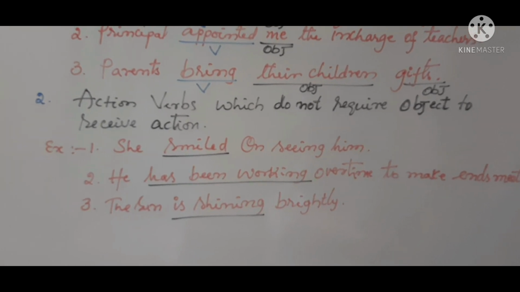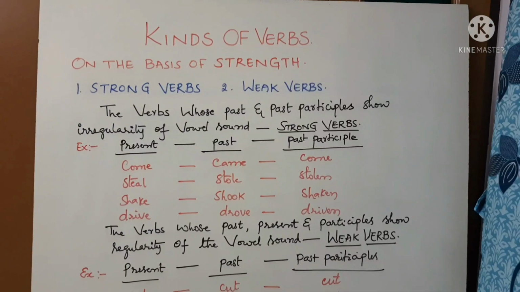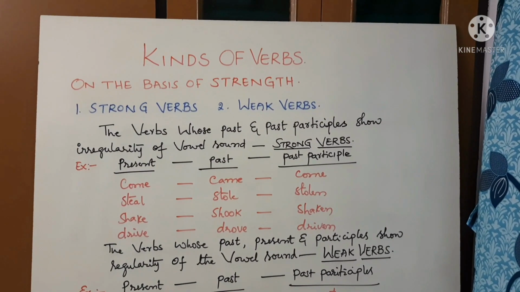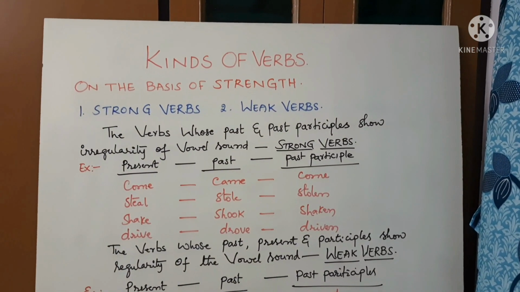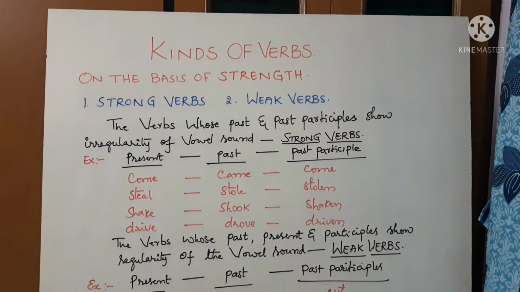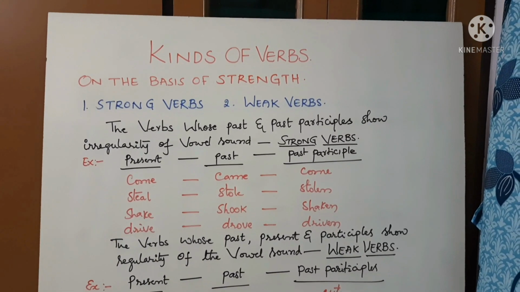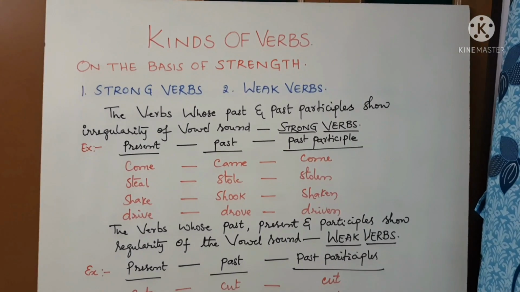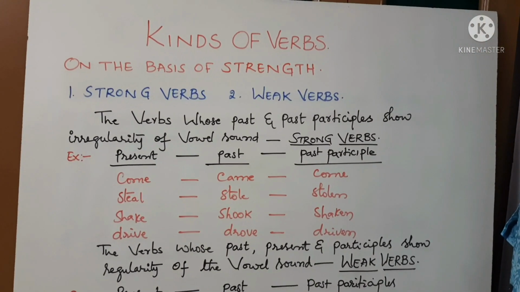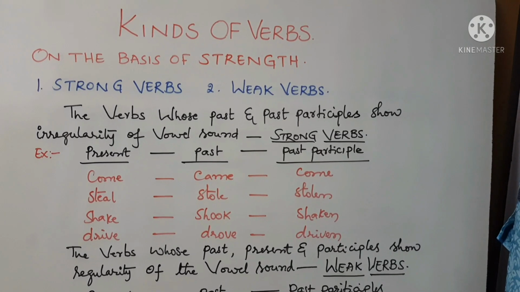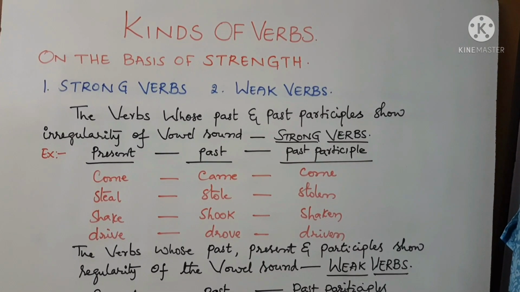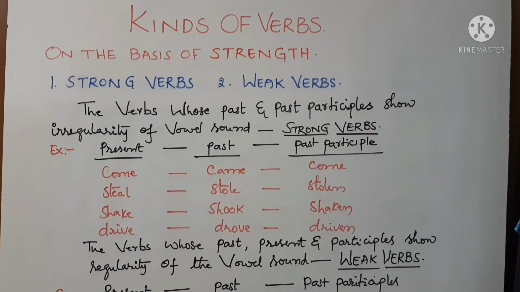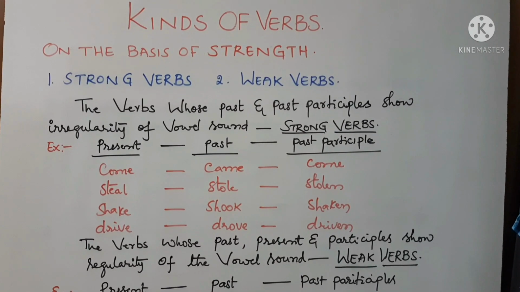On the basis of consistency or inconsistency, verbs are categorized into two: strong verbs and weak verbs. The verbs whose past and past participle forms show irregularity of vowel sound are called strong verbs. For example, I have taken some verbs in present tense, past tense and past participle forms.